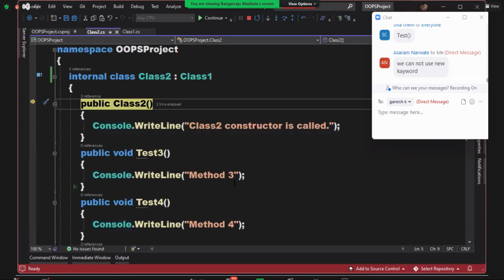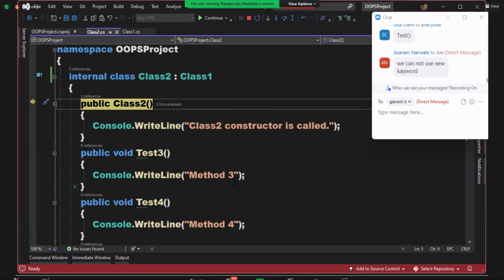Okay. So one thing we understood. What is it? A child class implicitly calls the parent class constructor for execution. Am I right? Are you clear? But now we have a problem. What is it now? A child class can implicitly call the parent class constructor for execution only when the parent class constructor is a default constructor.